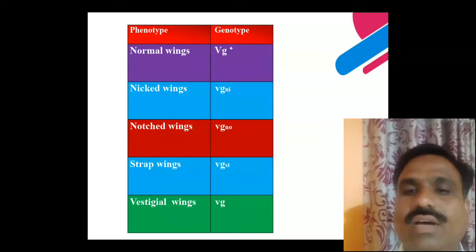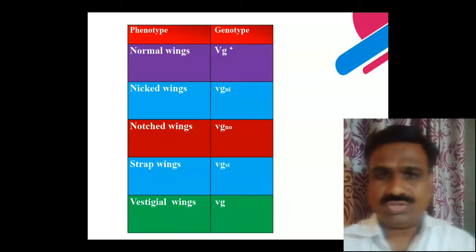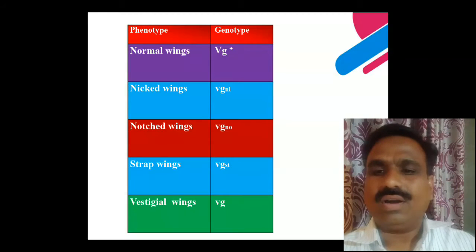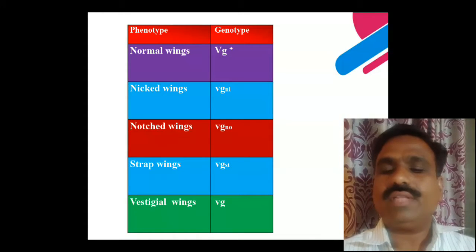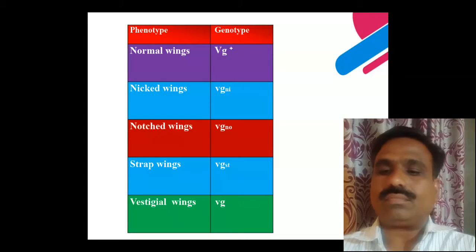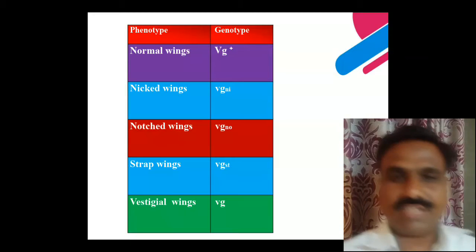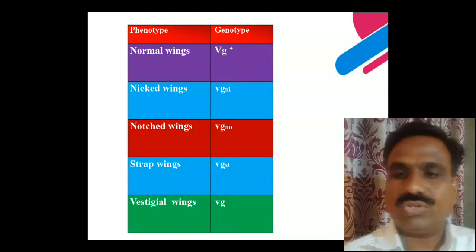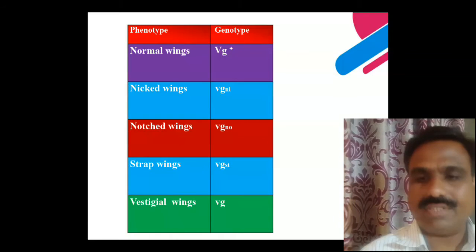In the alleles of this, there are normal wings, then nicked wings, notched wings, then strap wings and vestigial wings. So there are different phenotypes present.